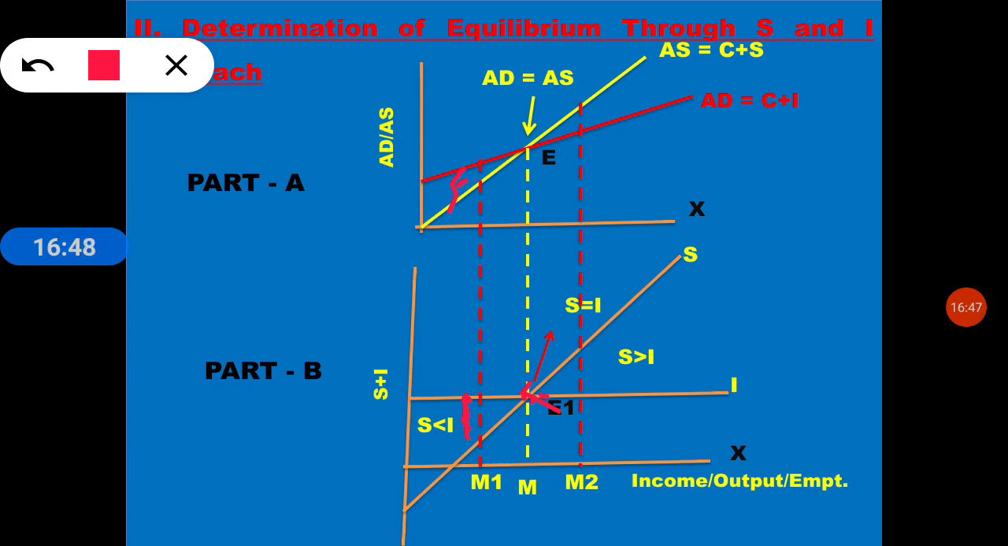So to meet the point of equilibrium E, they will reduce production. The same process is done in the part B curve. What are they doing? They are reducing investment. So they will tend to reduce investment and adjust and come to E1. Hope you understood.